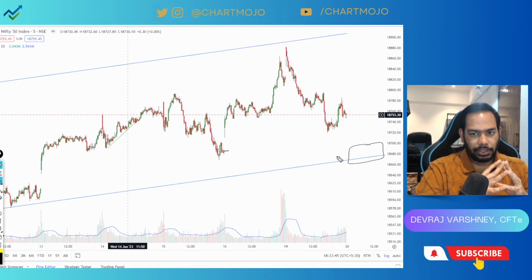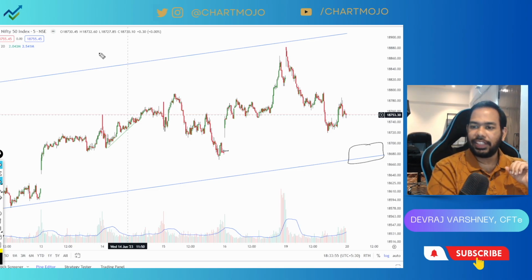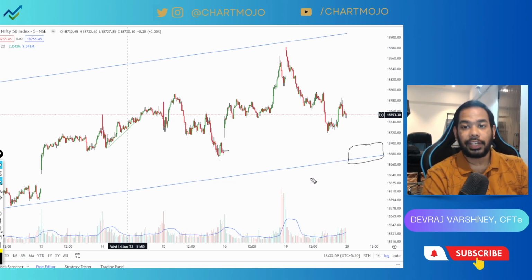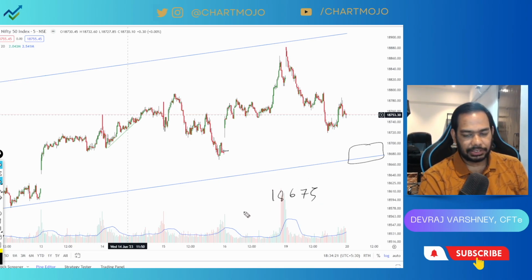Fresh shorting. So for the next trading session, if someone wants to create a short position on Nifty, one can wait for this gap to be filled, because this gap is very near. It is only 50 points. If Nifty opens sideways or a little bit gap down, this level can get filled very quickly. So we will wait for 18675 in the next trading session.